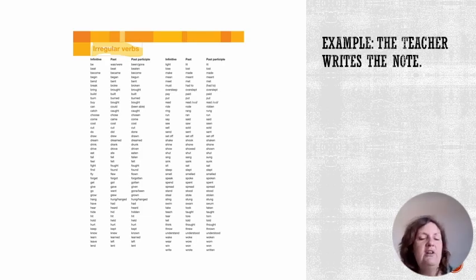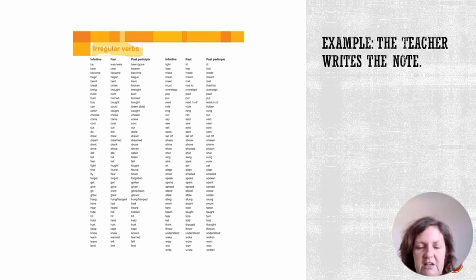So if you go and have a look at your survival guide to English, it will be able to teach you what a past participle is if you didn't understand my explanation, and it will also give you a list of irregular verbs where you can study your irregular verbs, where when we change them to past tense or to past participle, then the rules change and we can't just add ed,